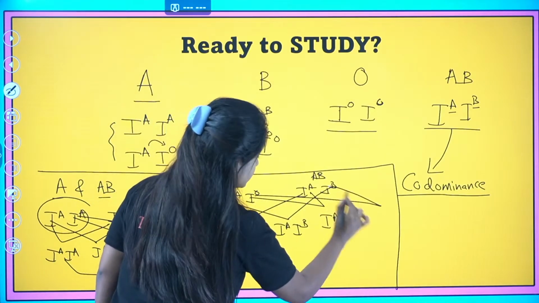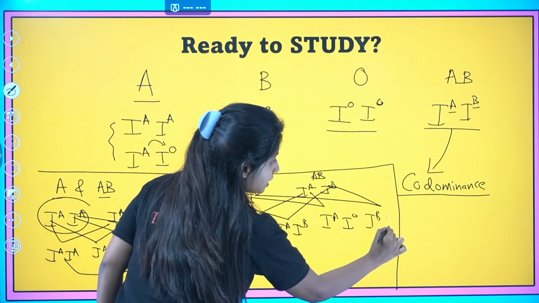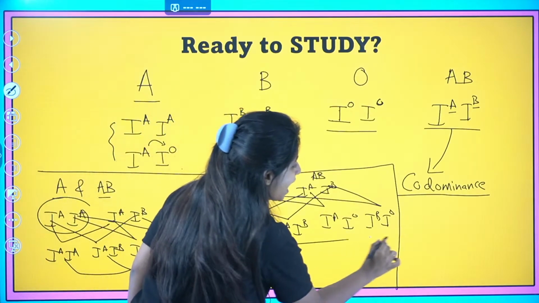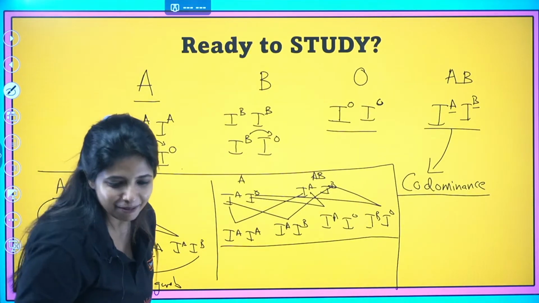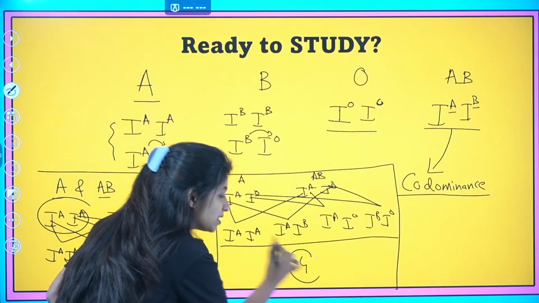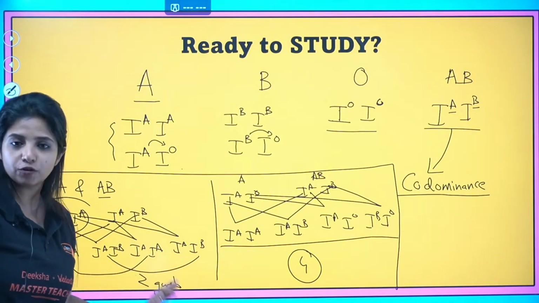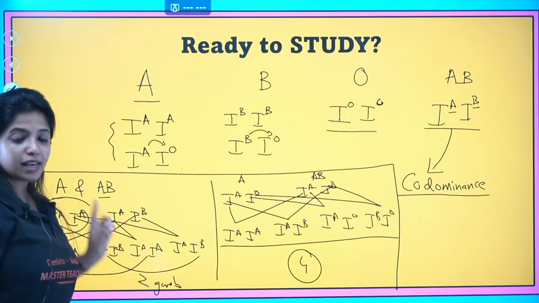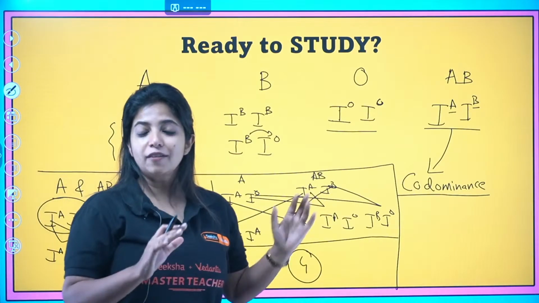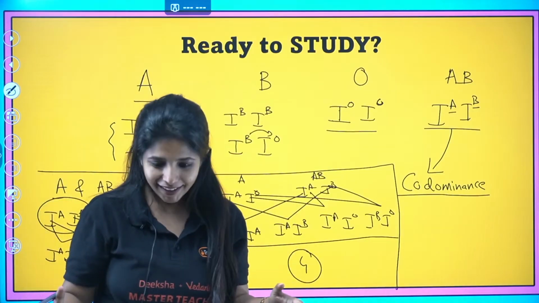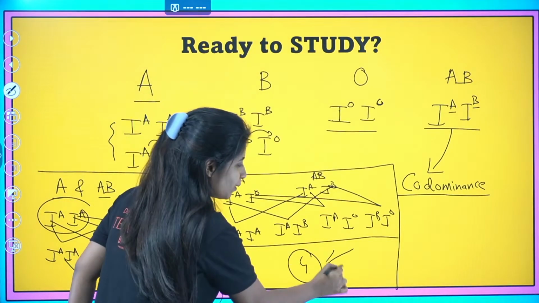When I cross this and this, I get IB, IO. Fourth genotype. How many genotypes am I getting? I am getting 4 genotypes, and Sakiba Baba, you were correct. This is the maximum number of genotypes I'm getting. I will not consider this because I'm getting minimum number of genotypes. If you ever get a question like this with A and B and you have to tell the number of genotypes, you have to talk about the maximum one. Okay, so the answer is going to be 4.